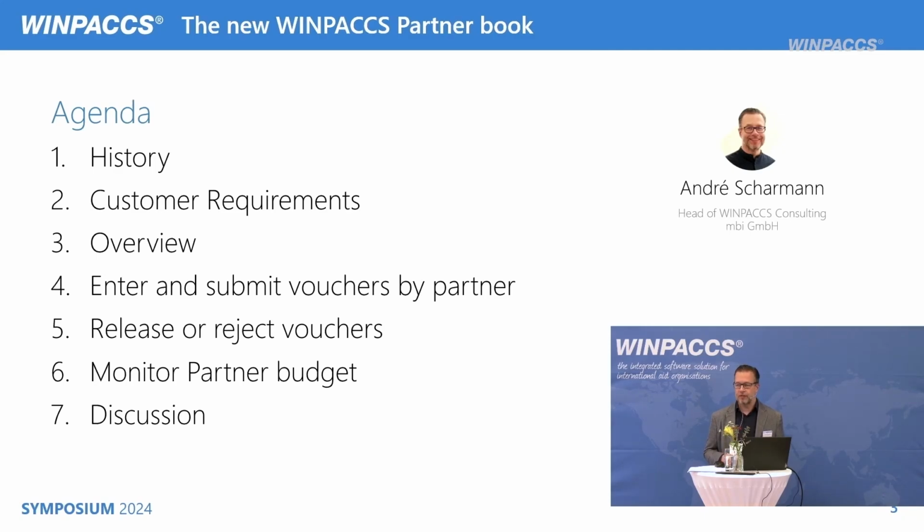Then I would like to look at the customer requirements. Why did we develop a partner book? Get an overview, what it should do at this moment. And then I'll show you live how you can enter and submit vouchers as a partner organization, how you can release or reject vouchers, how you can look into your budget for the partner and prepare maybe a report for the partner. And then we can have still a discussion where we also can go deeper if you like.